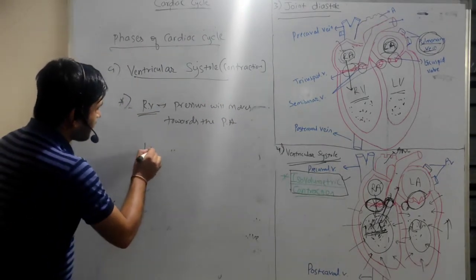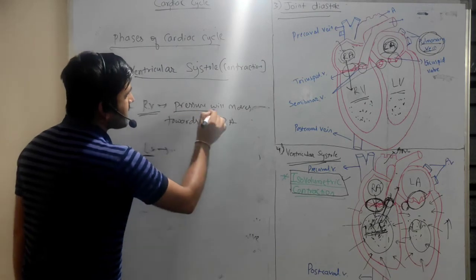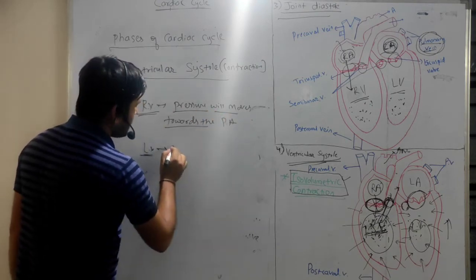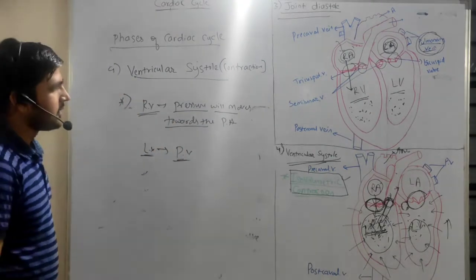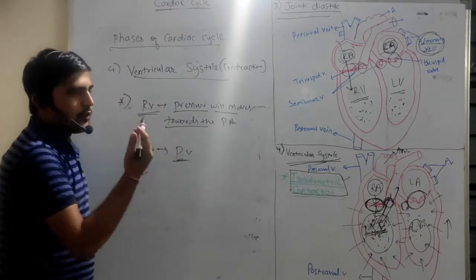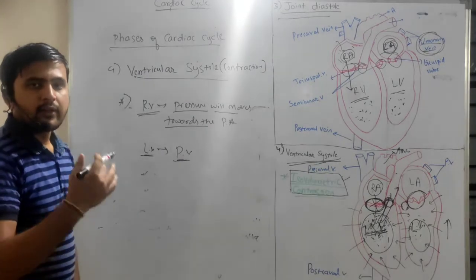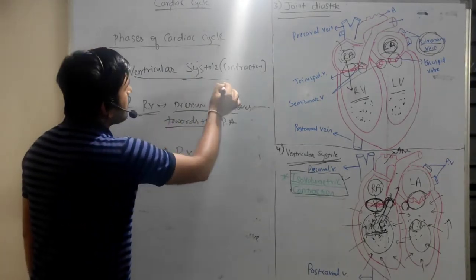In case of left ventricle, same, the pressure will move towards the pulmonary veins, right? So this will happen in the ventricular systole proper,